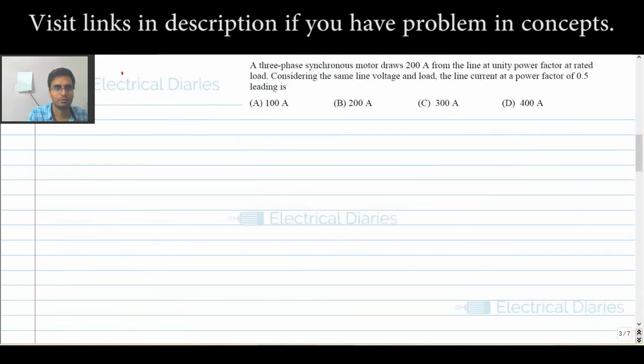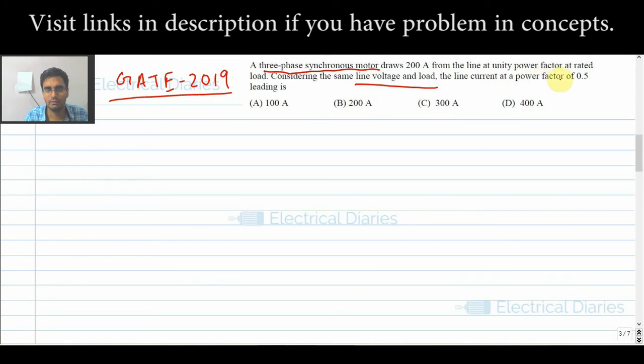Now let us move to the third question of GATE 2019. A three-phase synchronous motor draws 200 ampere from the line at unity power factor at rated load. Considering the same line voltage and load, the line current at power factor of 0.5 leading is. After reading this question, one thing that strikes our mind is that it is a synchronous motor question, so synchronous motor equivalent diagrams come to our mind.